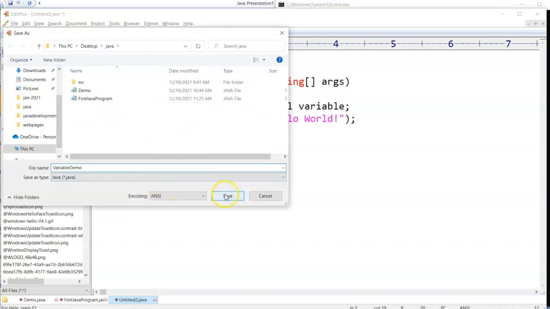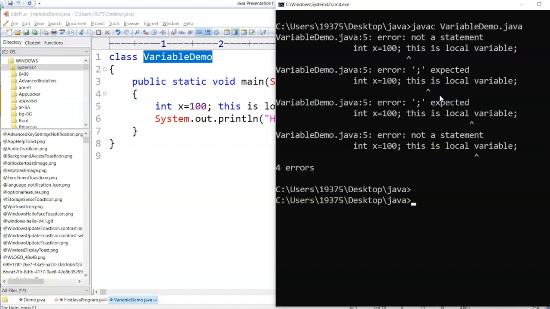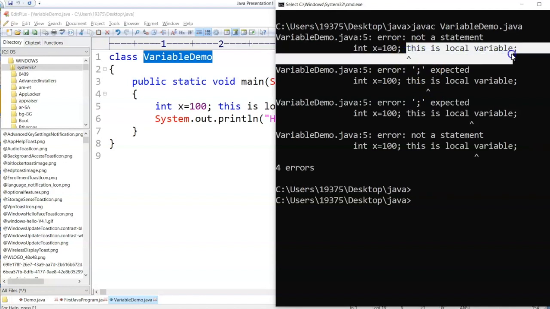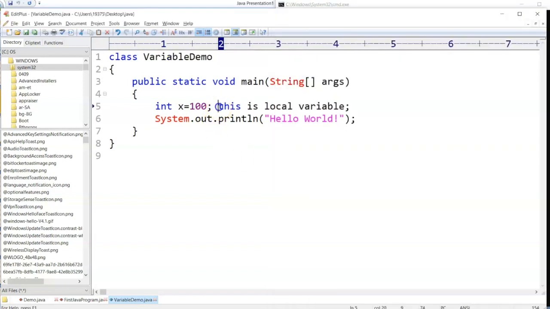I'll give the file name VariableDemo, save it, compile it. You see there are a lot of errors. This is not understood by the compiler. So what I'll do, I'll make it a comment.